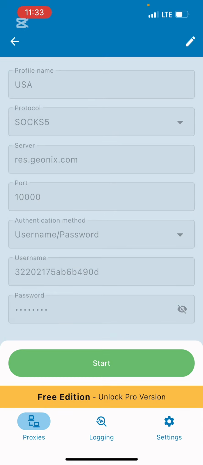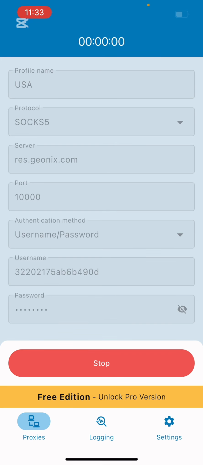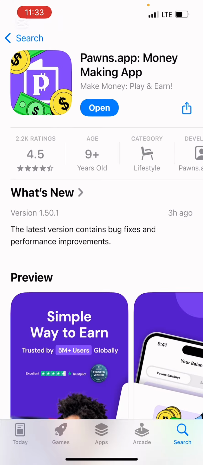Then the next thing we're going to be doing right now is to come to our browser and start it. Sorry, I have to go back, right? Come back again and start. So you have to be using your head whenever you are doing all those things, because sometimes it can hook, then you go back, come back and do it again, right? So I'll come to my app. Now this is where I can click open, right? So let's go straight into the app.